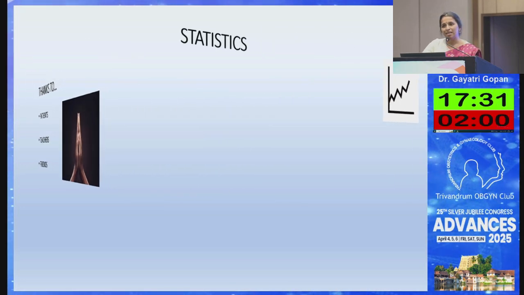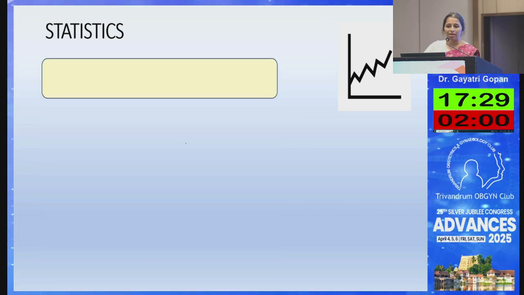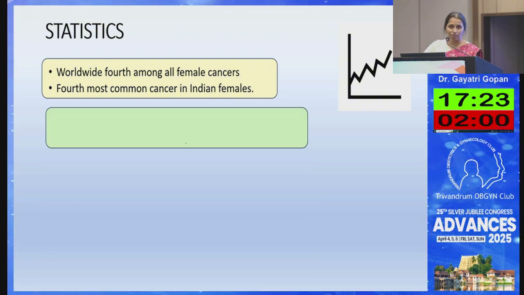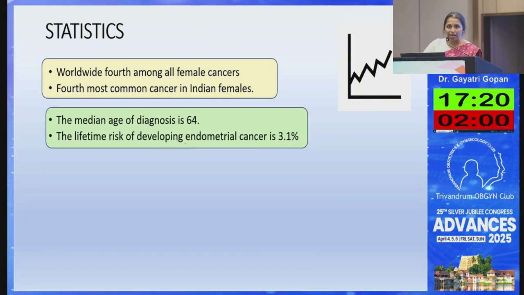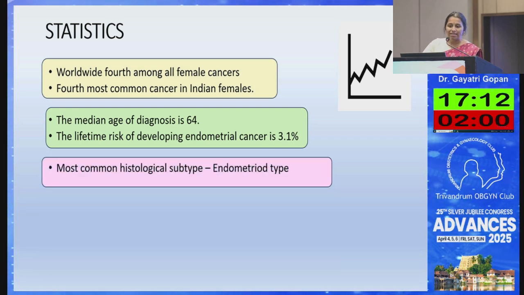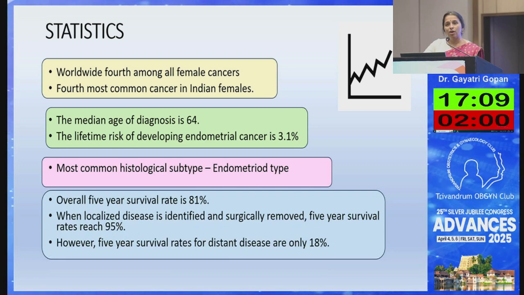So we know that endometrial cancer is really common nowadays. This is now the fourth most common female cancer, and in India, it is also very common. The median age at diagnosis is 64 years, and the lifetime risk is 3.1%. The most common histological type is the endometrioid type, and the overall survival rate has become 81% with all the advances. When localized disease is identified and can be surgically removed, the rate reaches up to 95%. But if it has distant metastasis, the rate is only 18%.